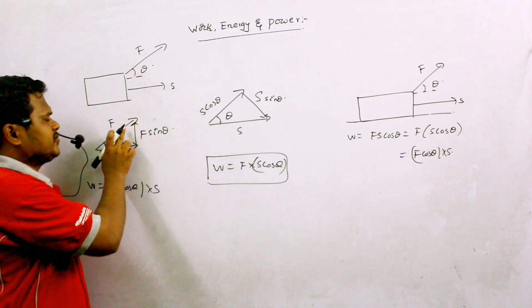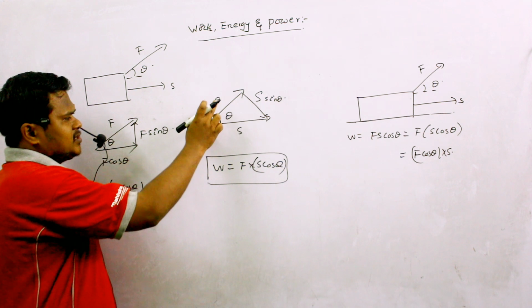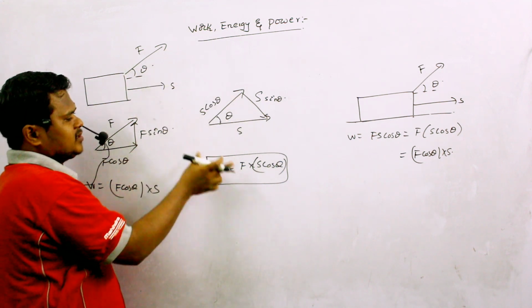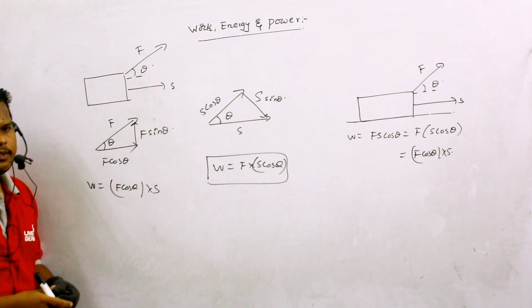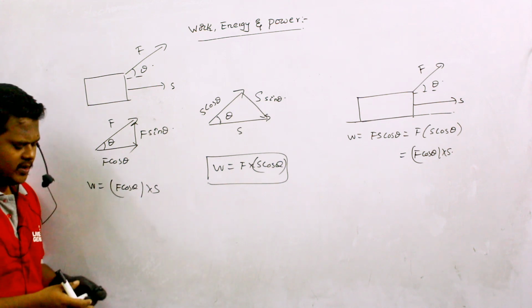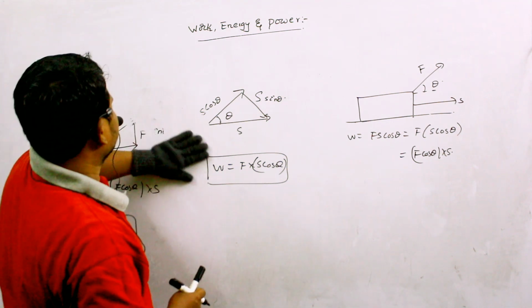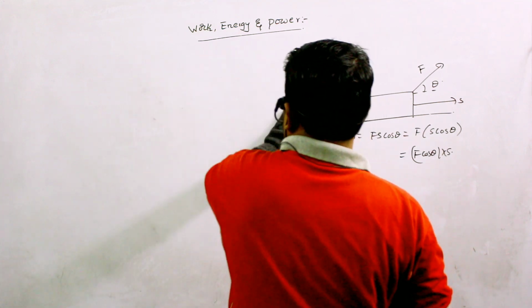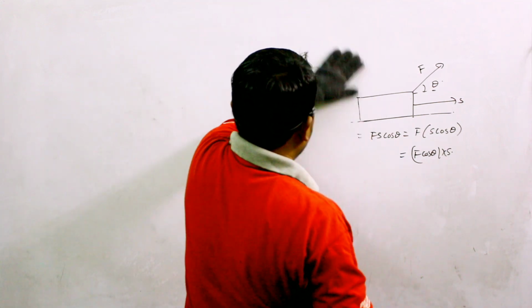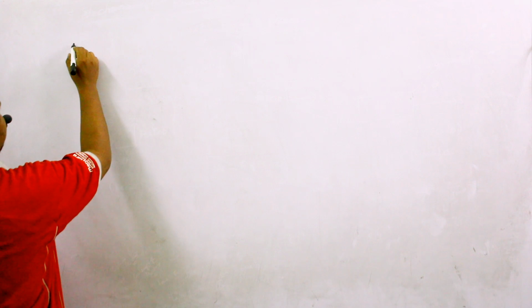So here also F cos theta and displacement are in the same direction. Here also s cos theta and force are in the same direction. So this is how we can derive the equation for work done. Okay. So after this, let us see the types of work which we have.